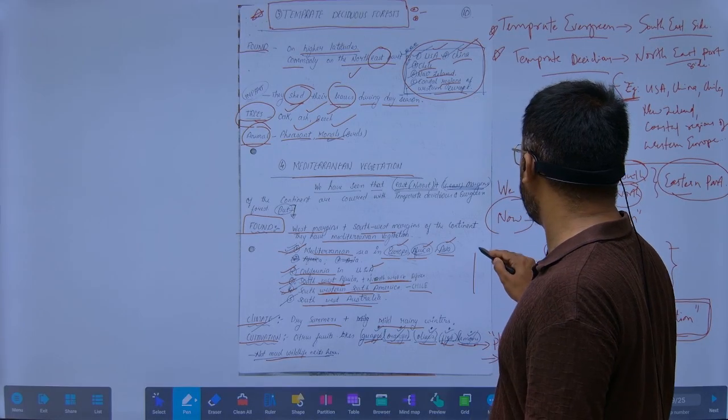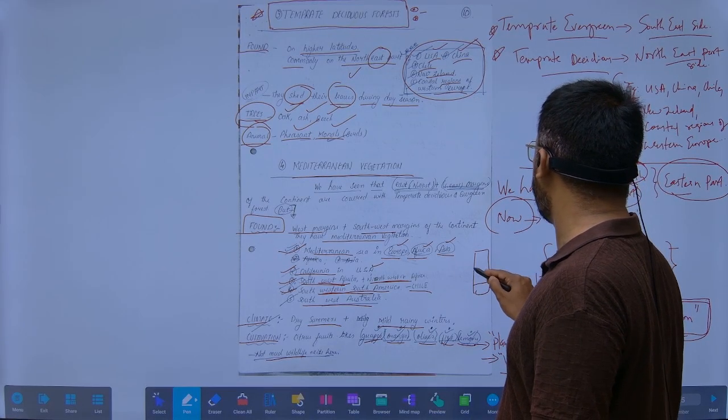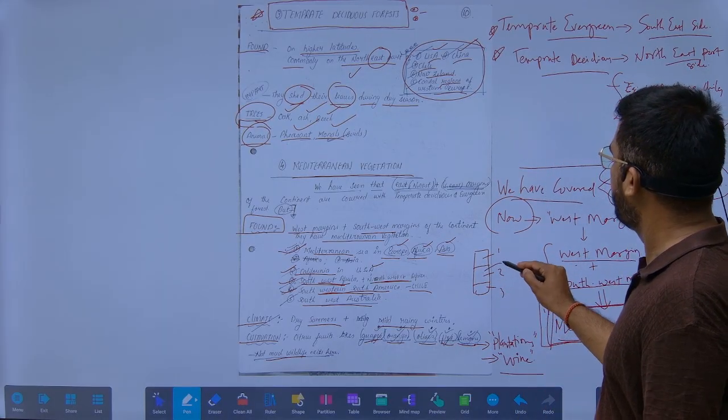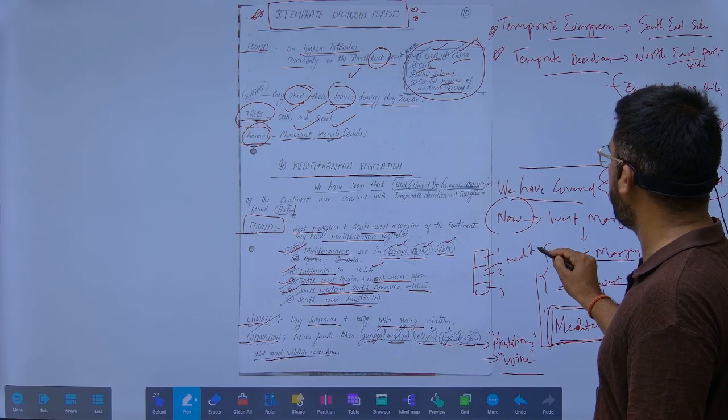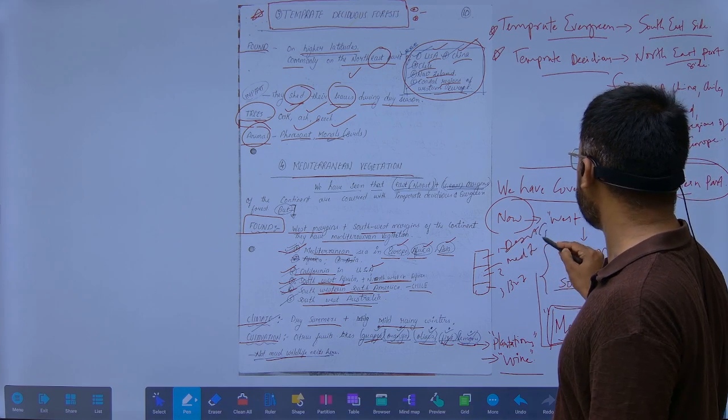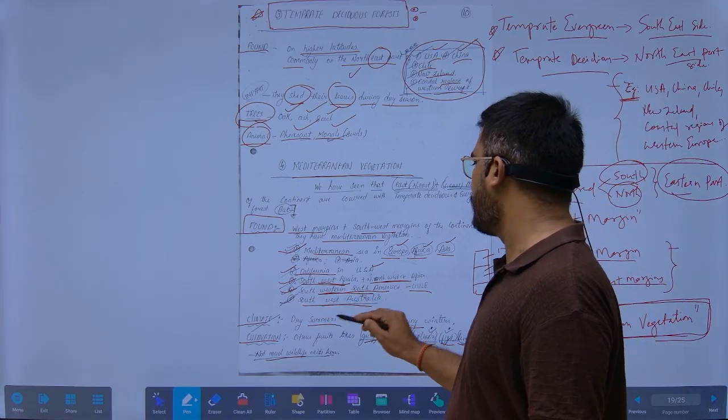In Chile, we find that there are three types of vegetation: first, second, and third. The middle will be Mediterranean, the lower will be British type, and the northern part will be desert type, like the Sudan. In southwest Australia also we find it.